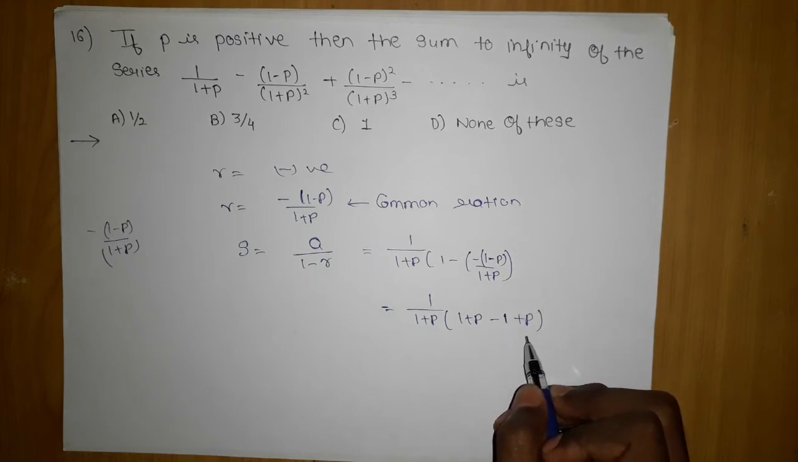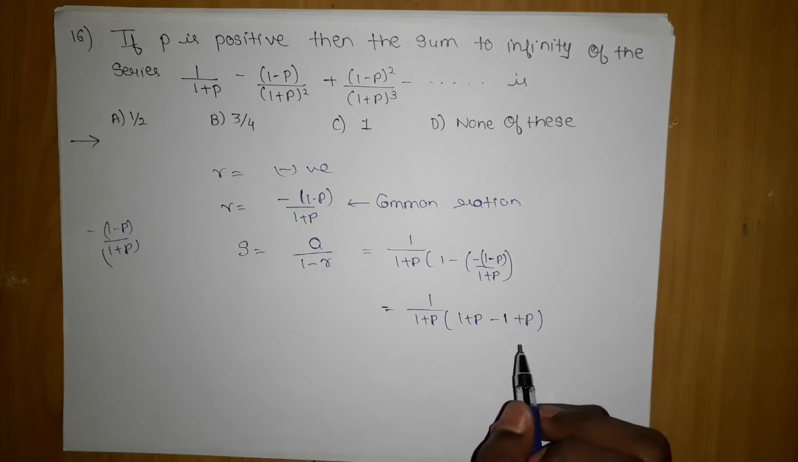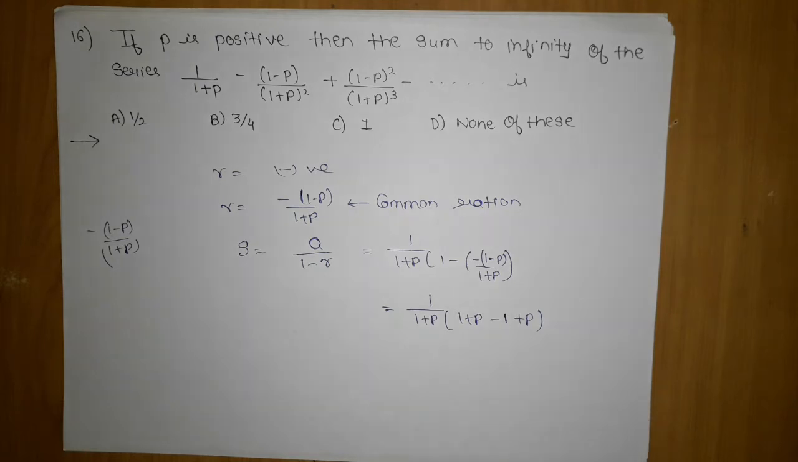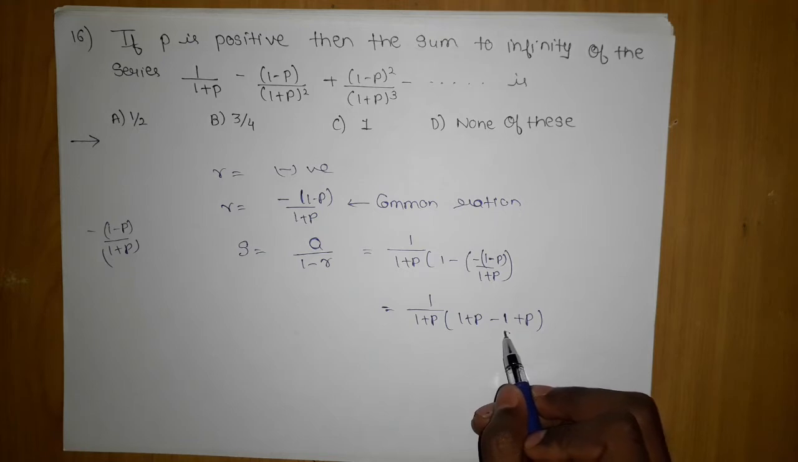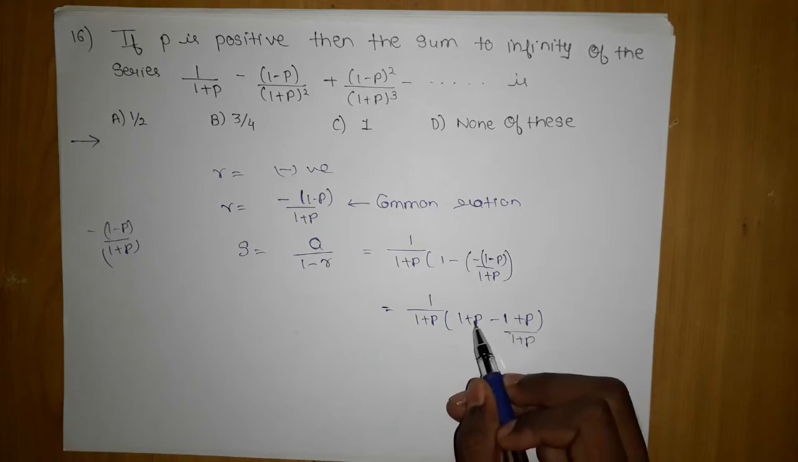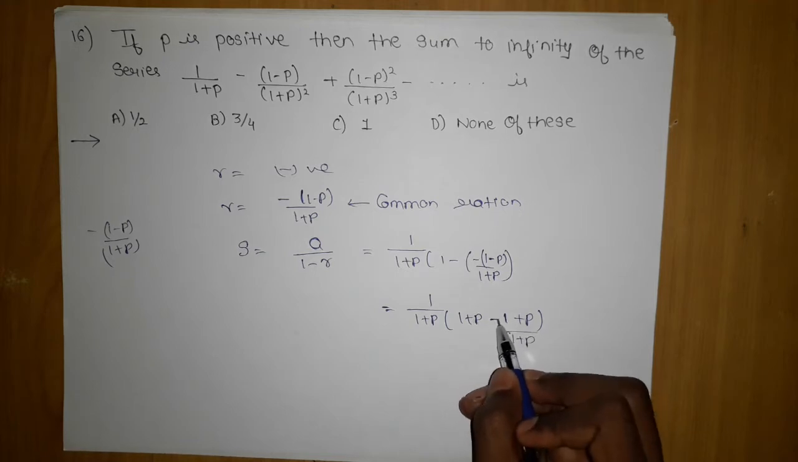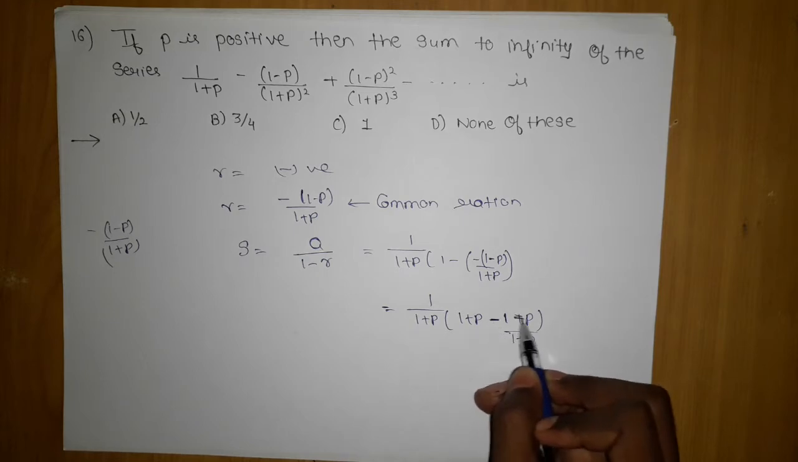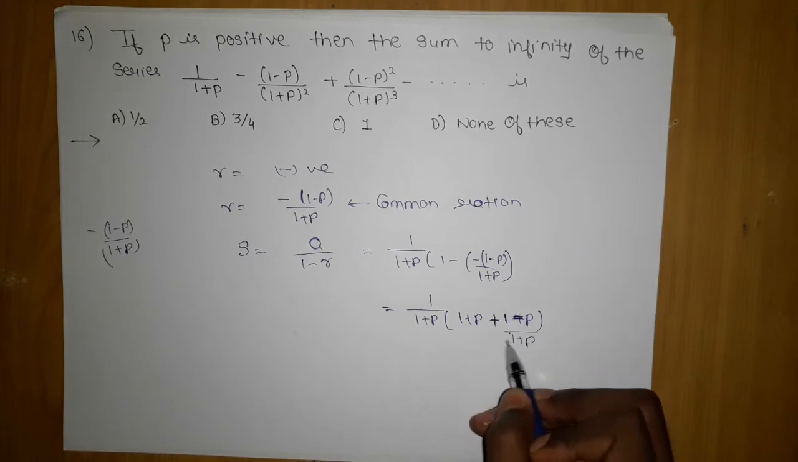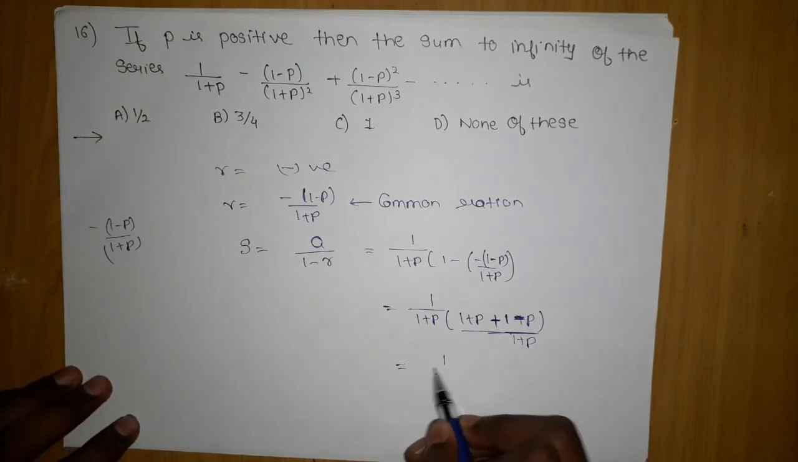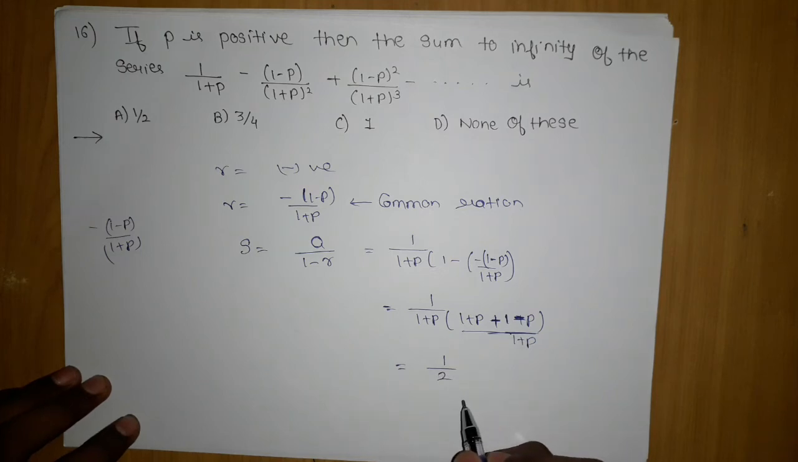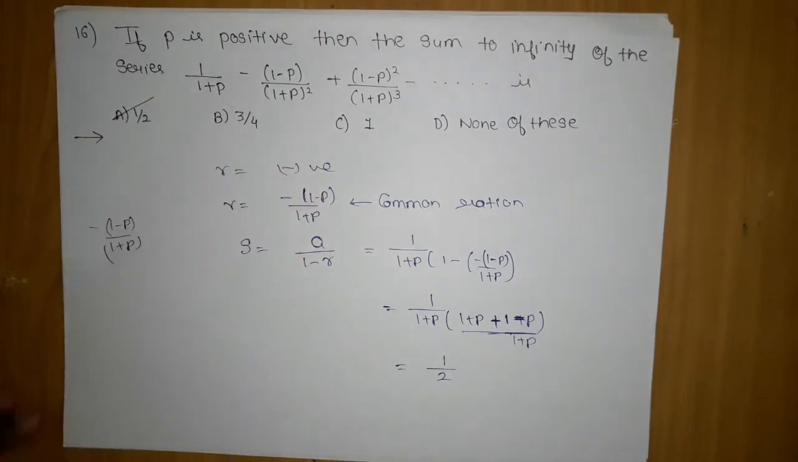Right, minus 1 plus P, and in the bottom I will have 1 plus P. So here if I move this, there is one more minus, so this will again become minus and this will become plus. And here in the denominator 1 plus P will appear, which will give me 1 upon, this will cancel out, this will also cancel out, I will be left with 1 upon 2, which is A. So A is the answer.